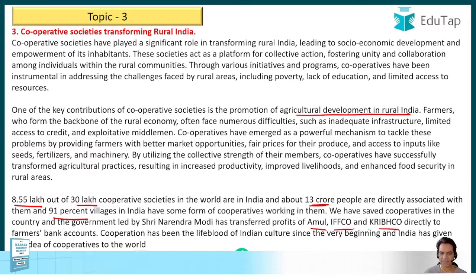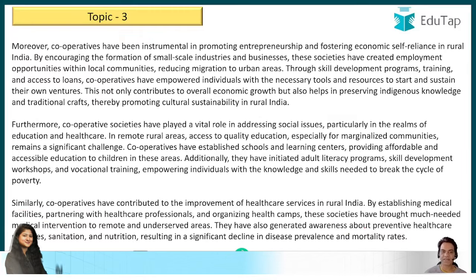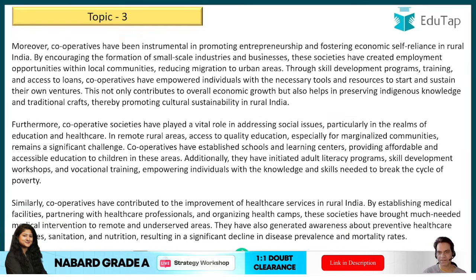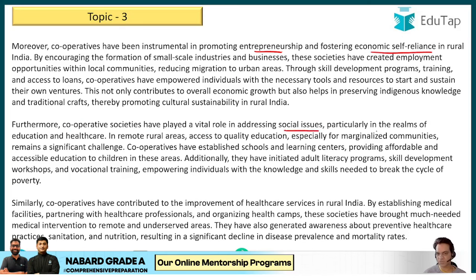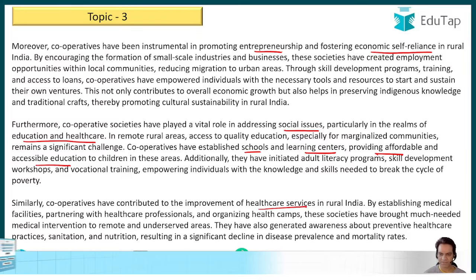Cooperation has been the lifeblood of Indian culture since the very beginning, and India has given the idea of cooperatives to the world. Now, moreover, cooperatives have been instrumental in promoting entrepreneurship and fostering economic self-reliance in rural India. Then, furthermore, cooperative societies have played a vital role in addressing social issues, particularly in the realms of education and healthcare as well. Right? They have established schools and learning centers providing affordable and accessible education to children in these areas. Similarly, cooperatives have contributed to the improvement of healthcare services system in the rural parts of the country.